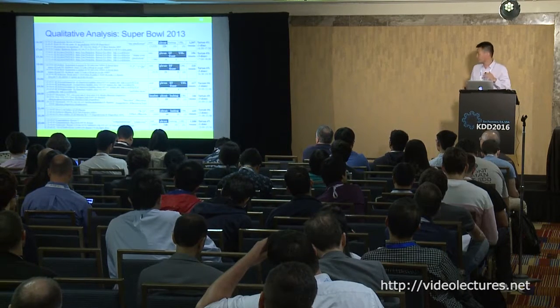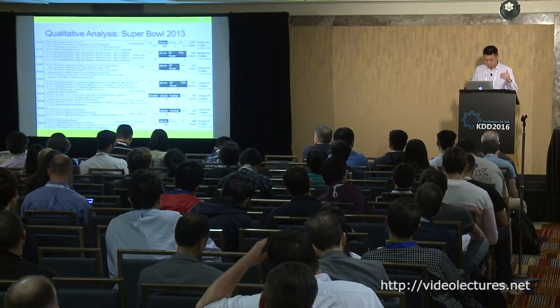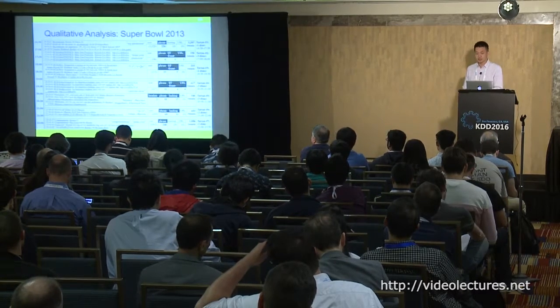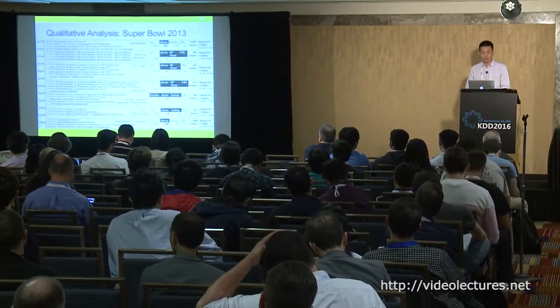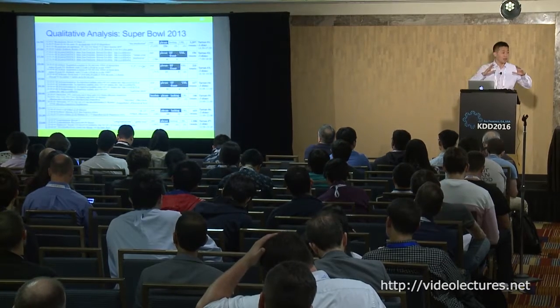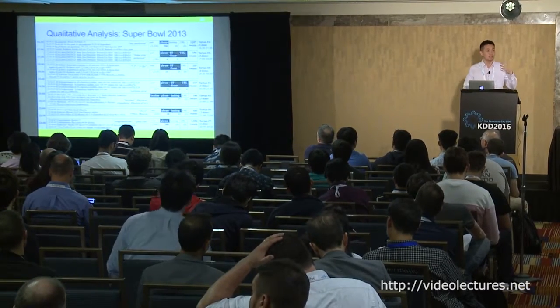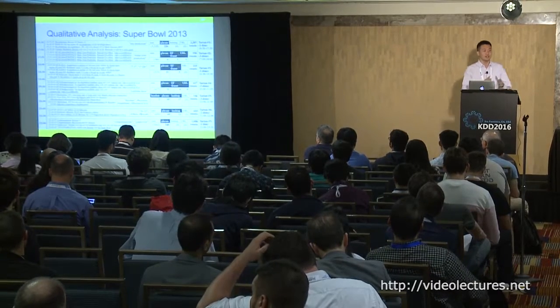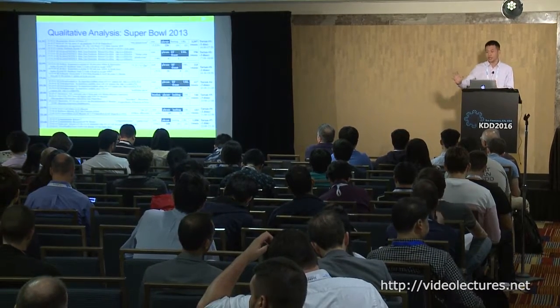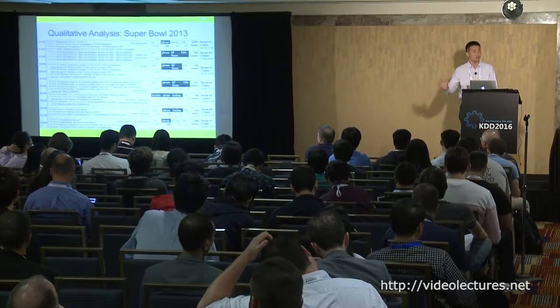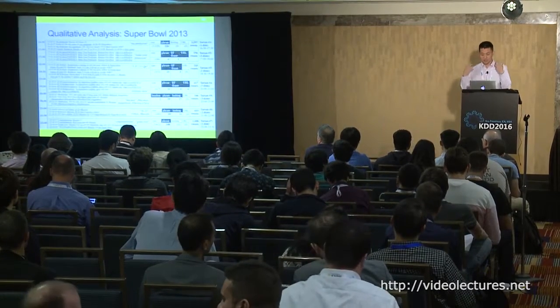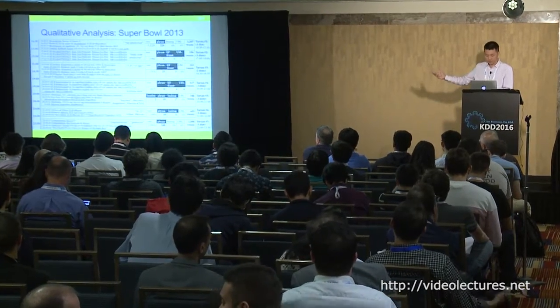But the fourth tartan, which has 3 dimensions, the phrase, the user, and the URL, happened during the halftime show, where there are some advertisement campaigns, and the advertisers try to promote their URLs as well as the halftime show phrases, forming a dense tartan as the 4th tartan with 600 tweets. So this is what we found.